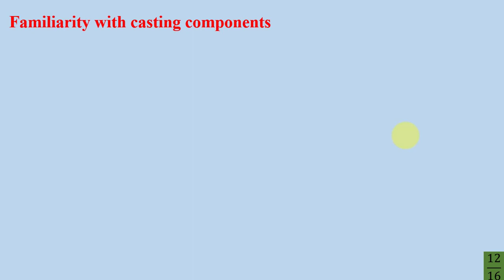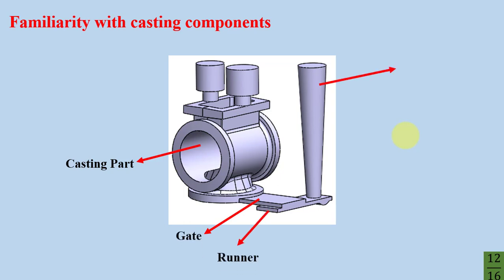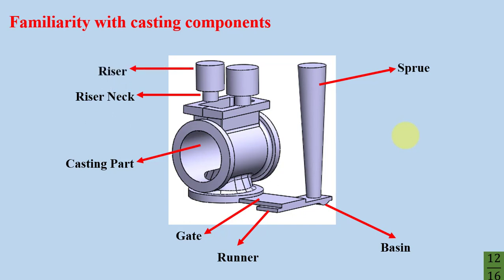Familiarity with casting components. You can see the components of casting. This is our casting part. This is gate. This is runner. This is sprue. This is basin. This is riser neck, and this is riser.